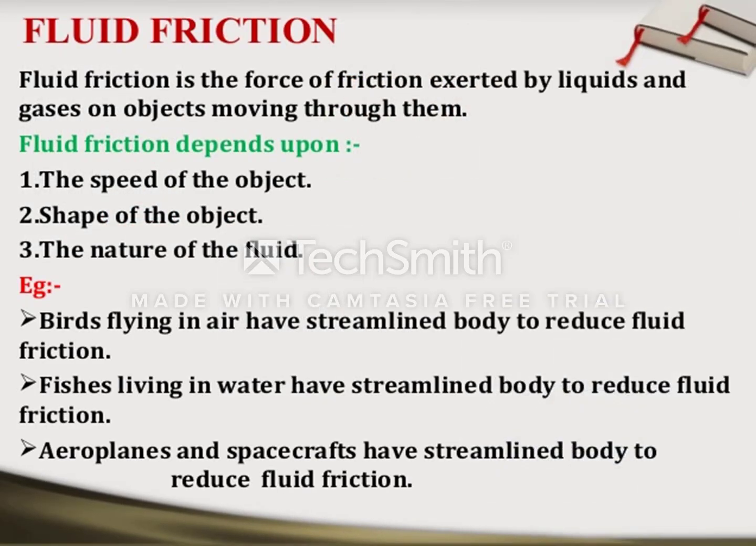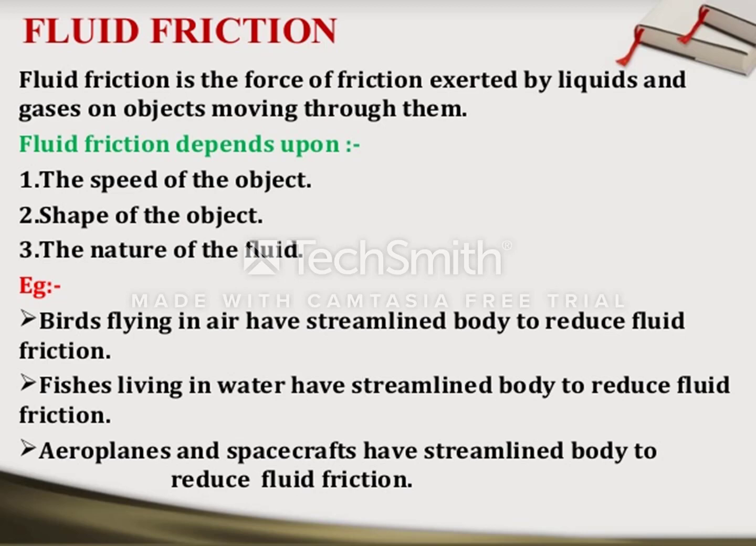Next, let us discuss fluid friction. Fluid friction is the force of friction exerted by liquids and gases on objects moving through them. Fluid friction depends upon the following three factors. Number 1, the speed of the object. Number 2, the shape of the object. Number 3, the nature of the fluid.